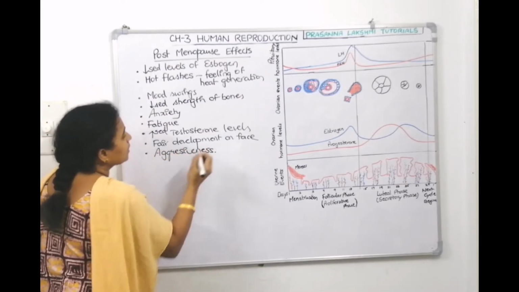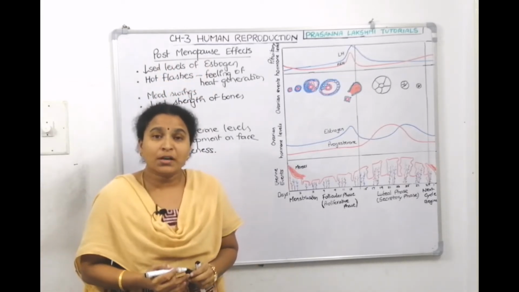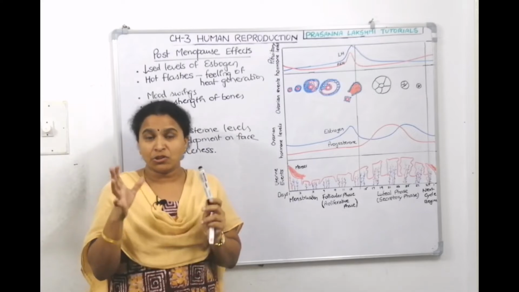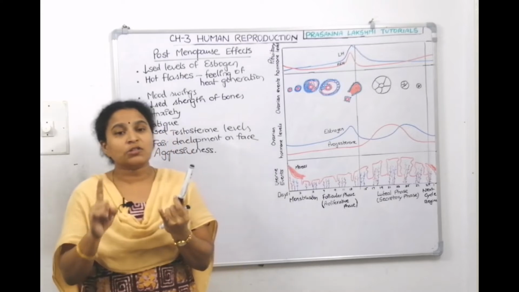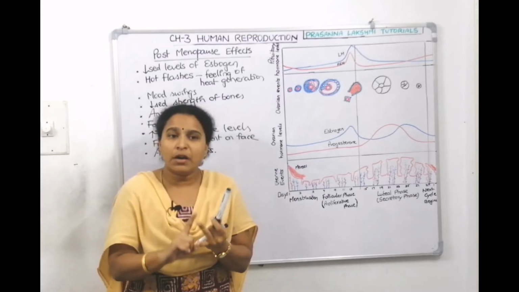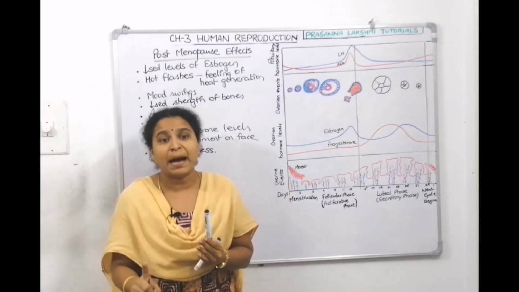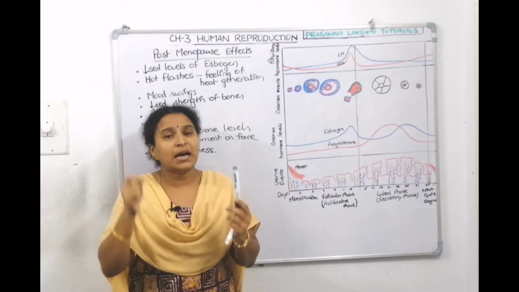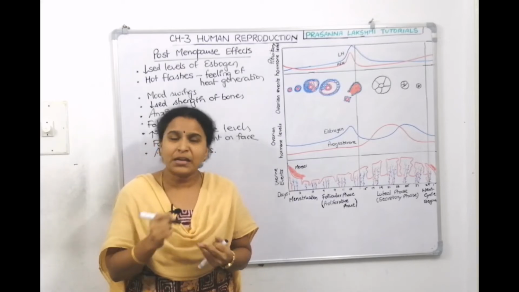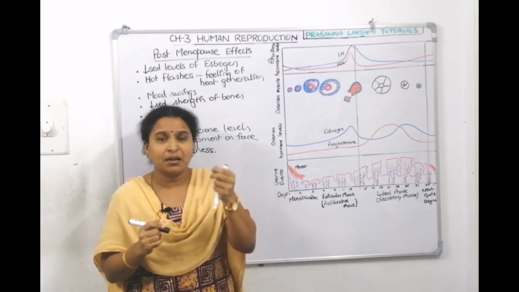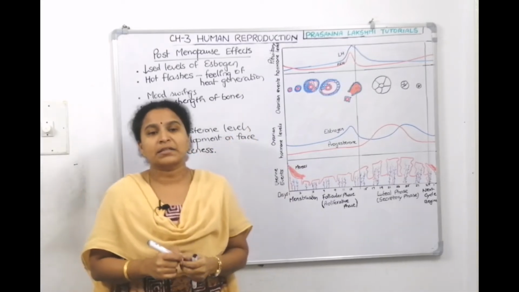So all these are the changes we can see at the post-menopause stage. What is menopause? Menopause is the stage where menstruation stops. When menstruation stops, what are the changes we can see? Estrogen, the female sex hormone, becomes low. Ovulation will not happen. Irritability will be there. Mood swings because of the hormonal imbalances. Since estrogen levels are low, bone strength gets decreased. Then anxiety, fatigue and weakness will be there. Testosterone levels will be higher, which leads to aggressiveness. So this is about the postmenopausal effects.